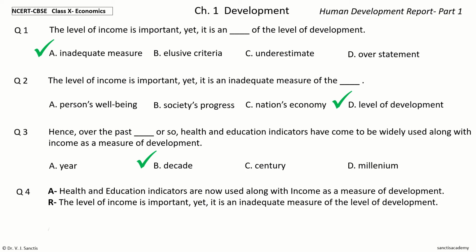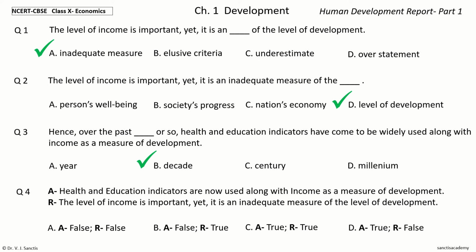The options are option A, the assertion is false and the reason given is also false. Option B, the assertion is false but the reason is true. Option C, the assertion is true and the reason is also true. Option D, the assertion is true but the reason is false. Your time to choose.